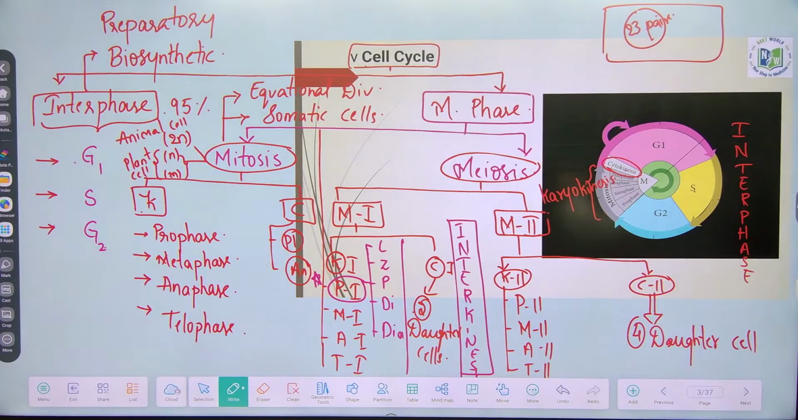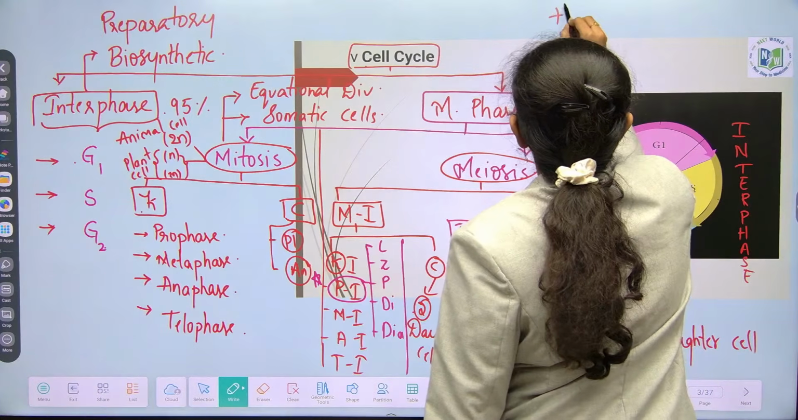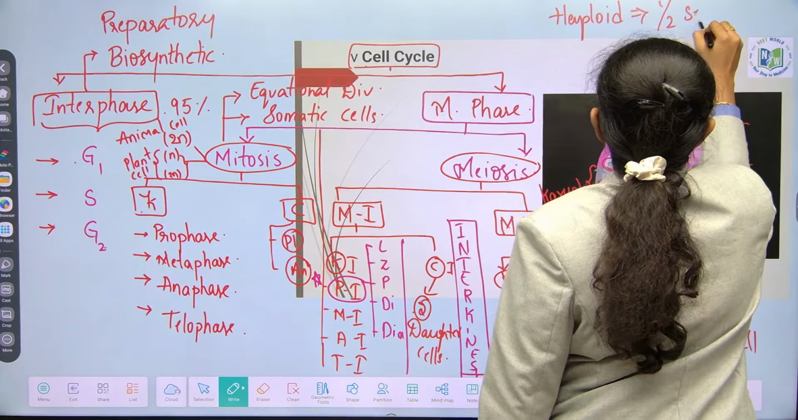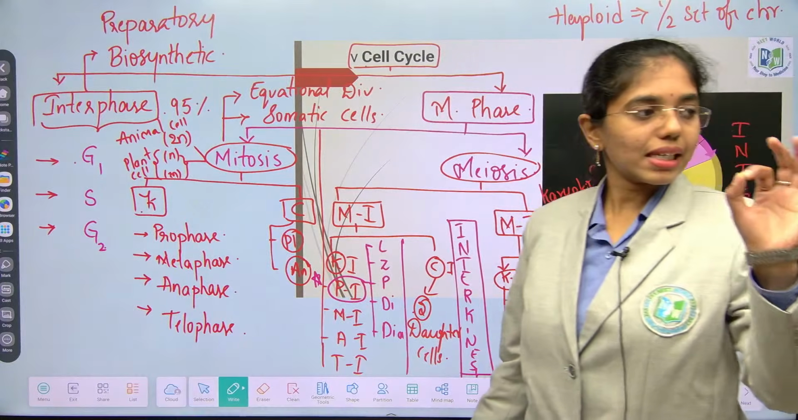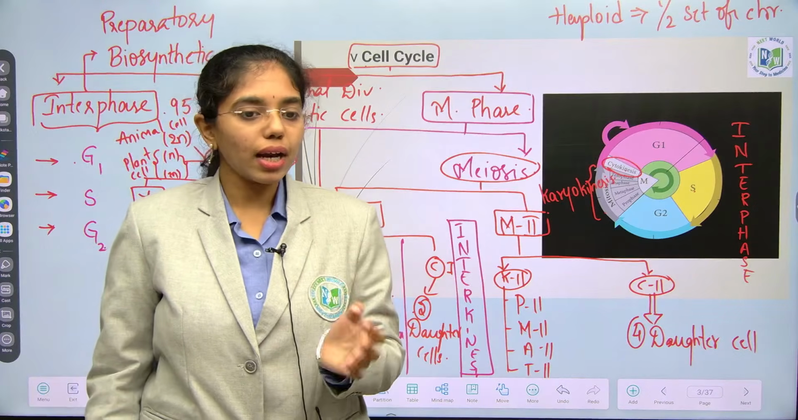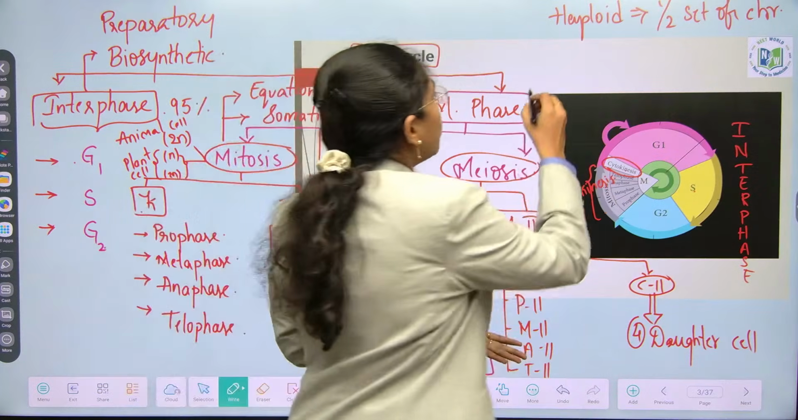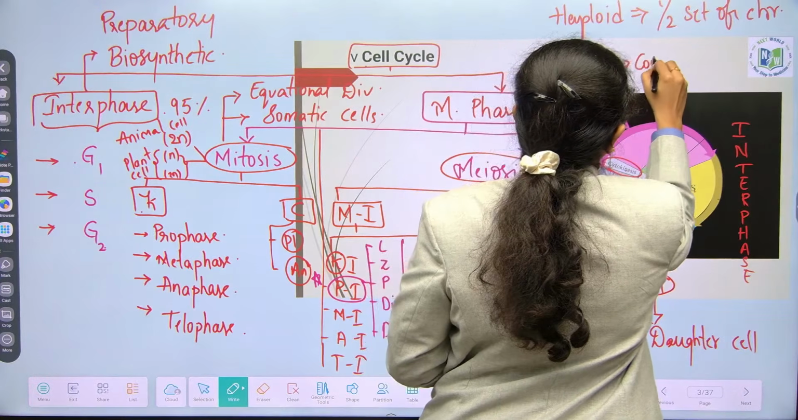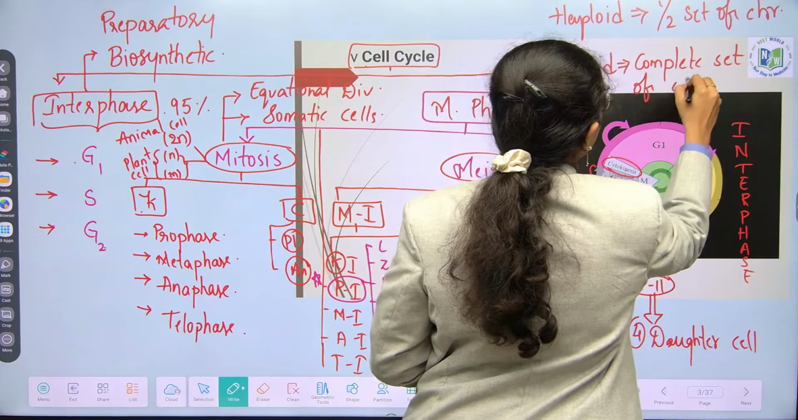Very good. What is your name? Good, Gangotri. So see here. Haploid means if any cell is having half set of chromosomes. For example, 46 is the set of chromosomes. If you have only 23 chromosomes in a cell, which means you have half the set of chromosomes, it is known as what? Haploid. Diploid means complete set of chromosomes. Be clear with this.